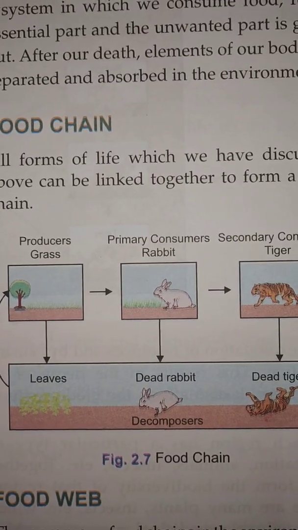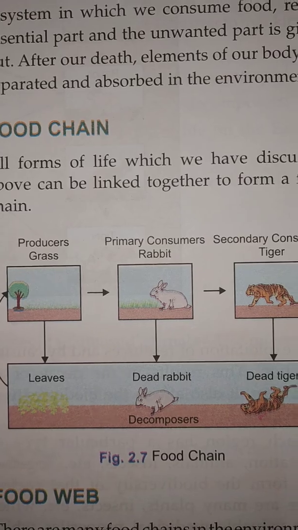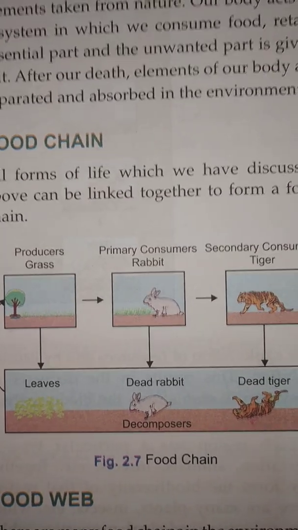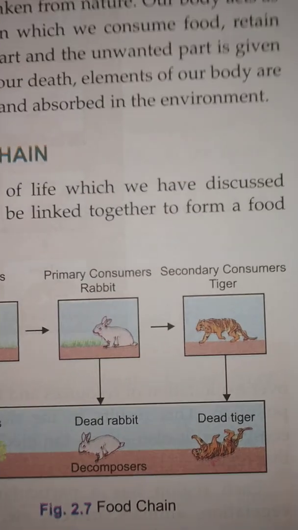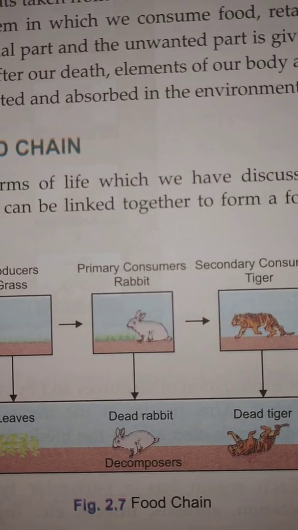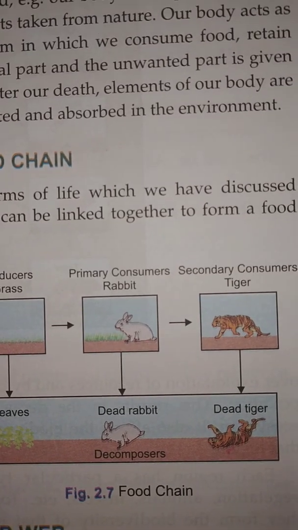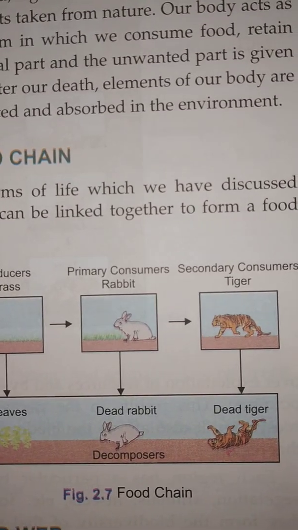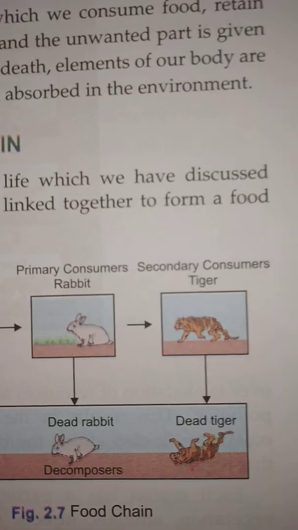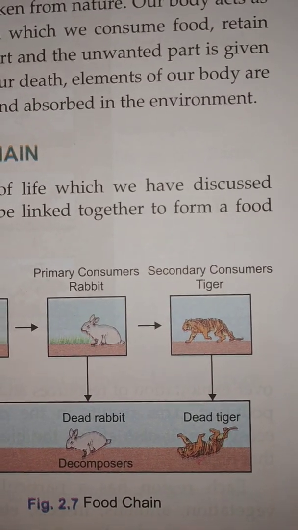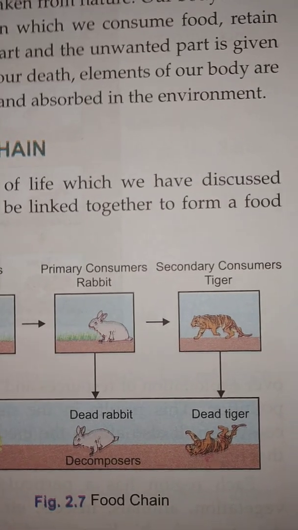Grass is green, so it manufactures its own food. Then the rabbit is totally dependent on grass. Rabbit is a good example of a grass-eating animal, that is a primary consumer. Then the next one is a tiger. A tiger is a secondary consumer, that is a carnivore.